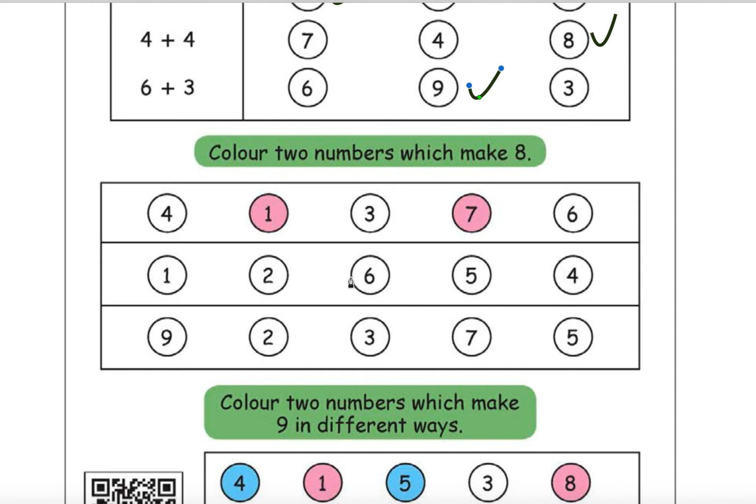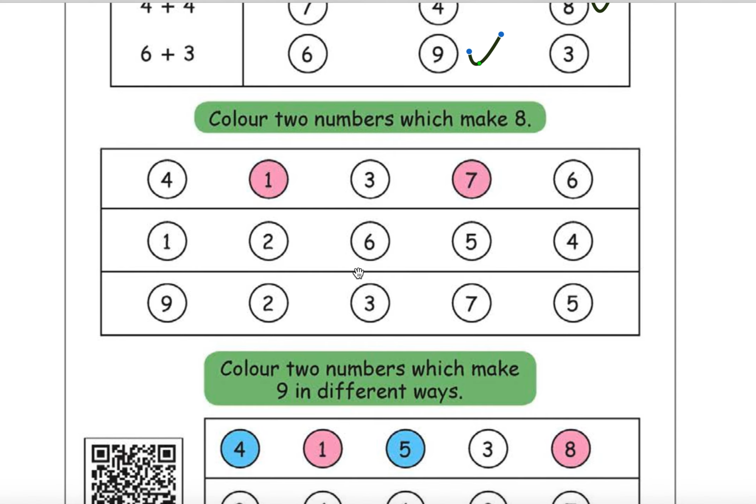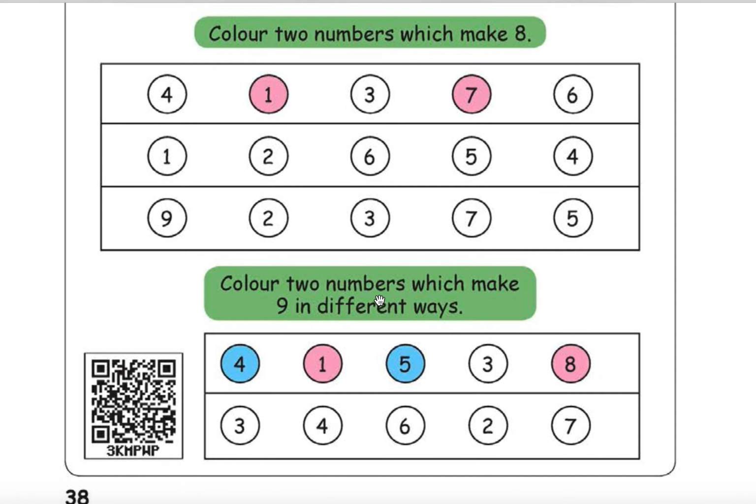Okay, any two, you have to take only two numbers, not more than two, that is given, right? 2 and 6, these two you have to color them. 9 and 2, here also you need to take these two, 3 and 5 makes 8. Okay, take all the combinations and see, it's not that much difficult.